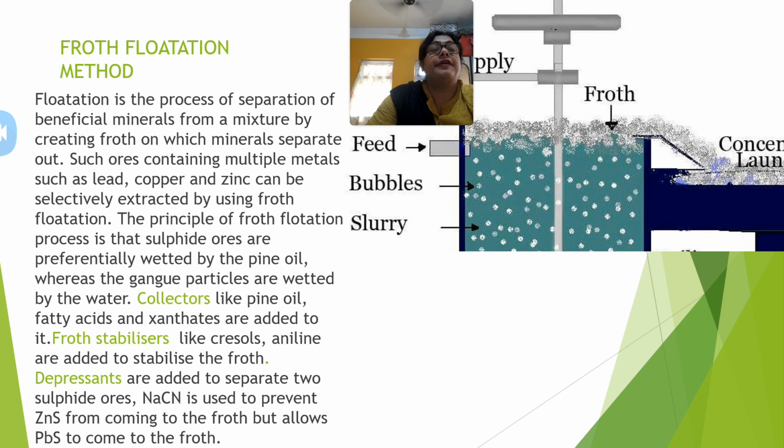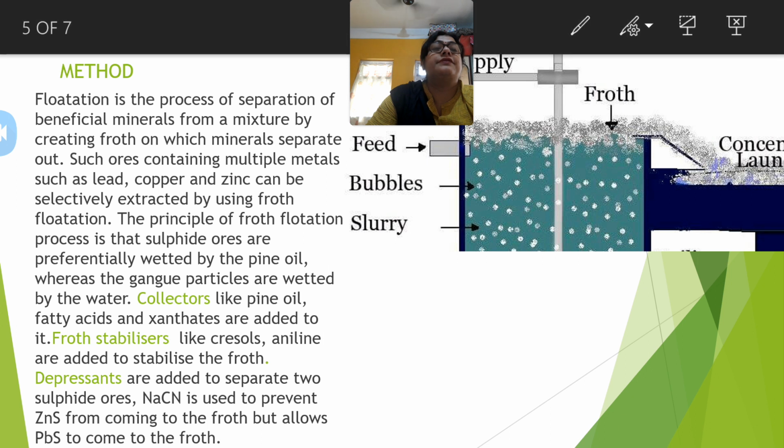Now next is a very important method which is known as the froth flotation method. So what is flotation? It is the process of separation of beneficial minerals from a mixture by creating froth. You can see in the picture where it is shown that there is a froth here. Such ores containing multiple metals.